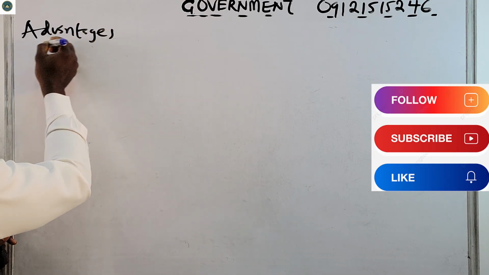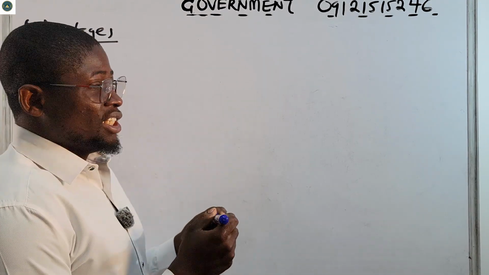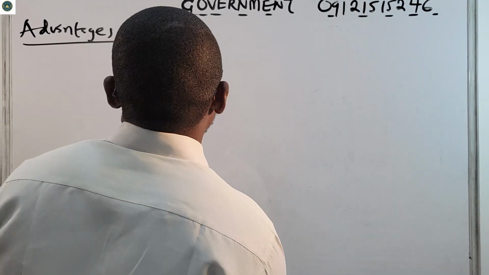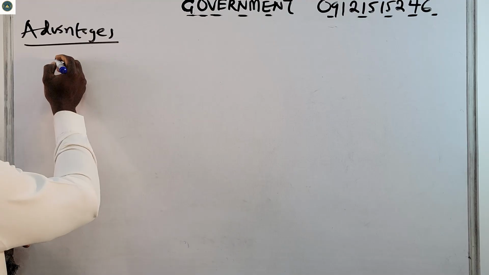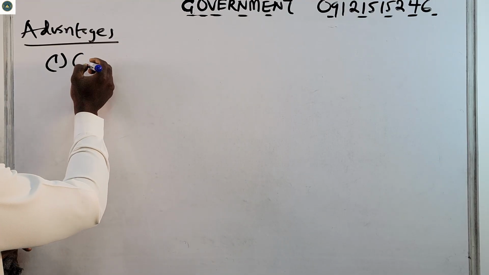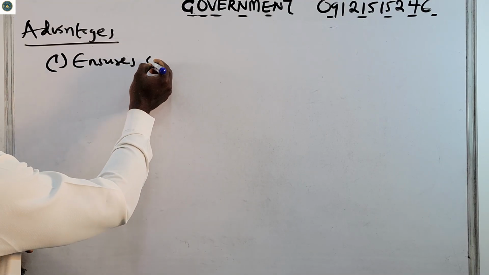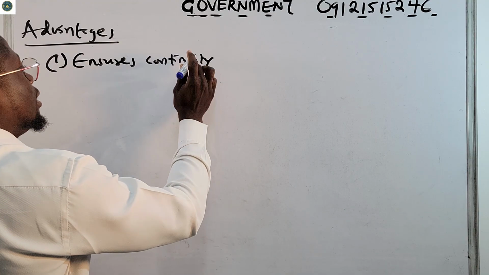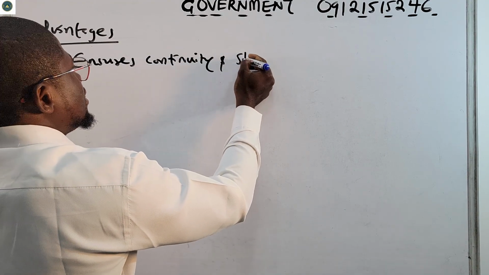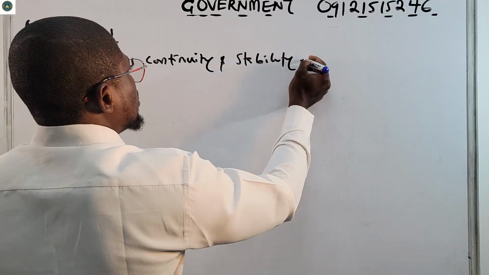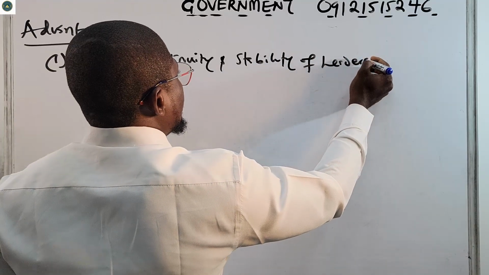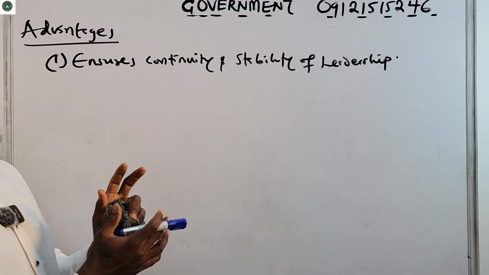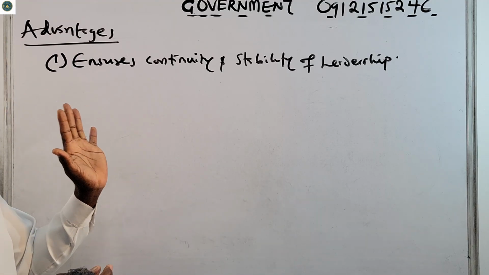Advantages. What are the advantages of monarchy? Number one, it ensures continuity and stability of leadership. That is one of the major advantages of monarchy.